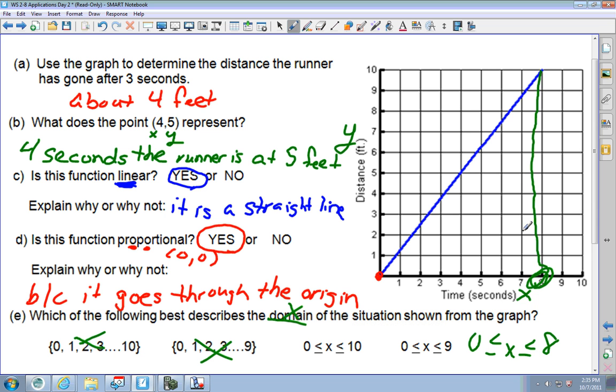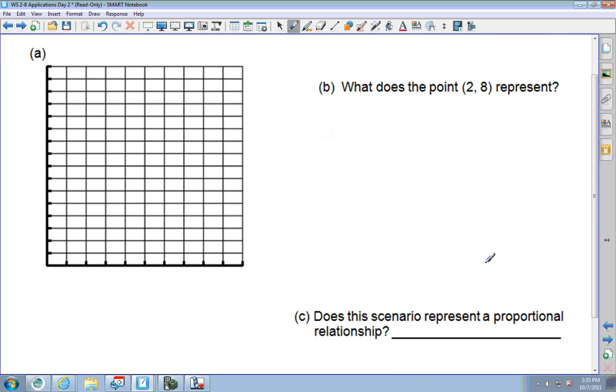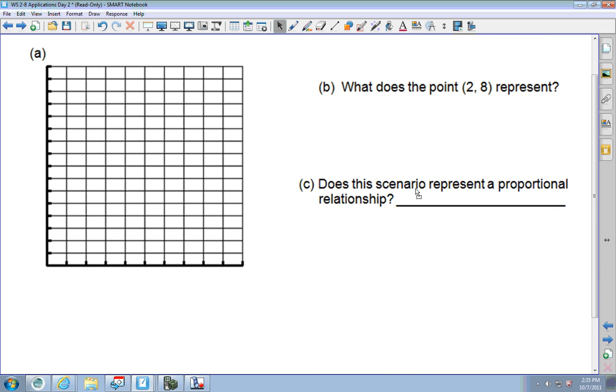Next, let me move some of this stuff up so we can put it all together.